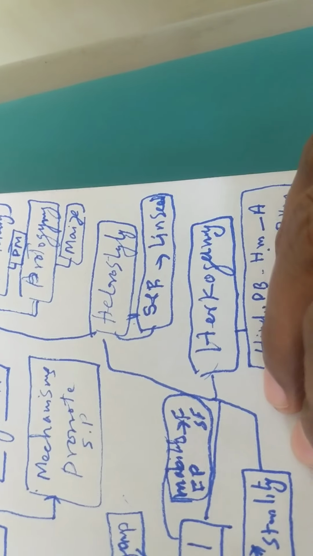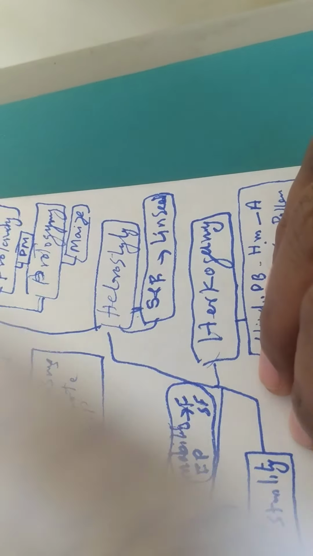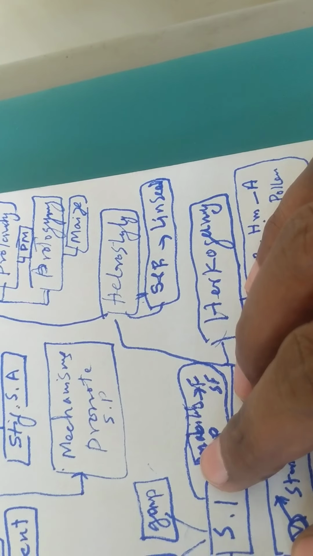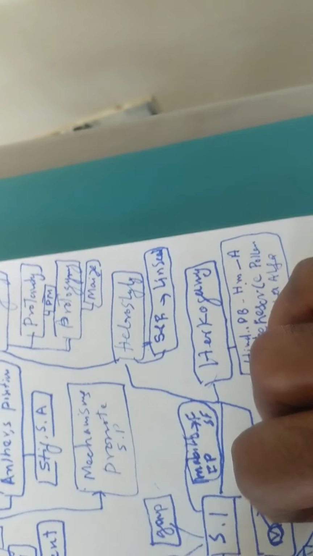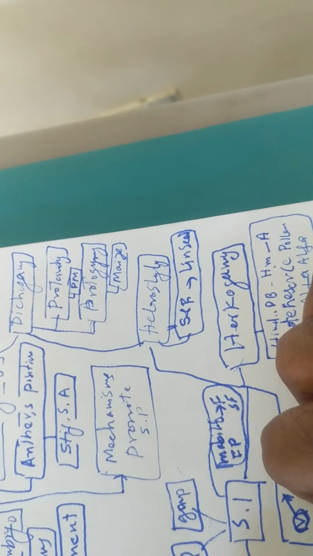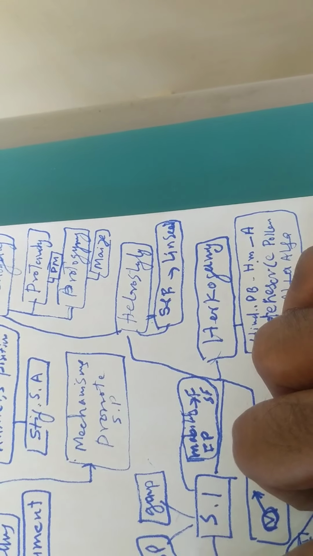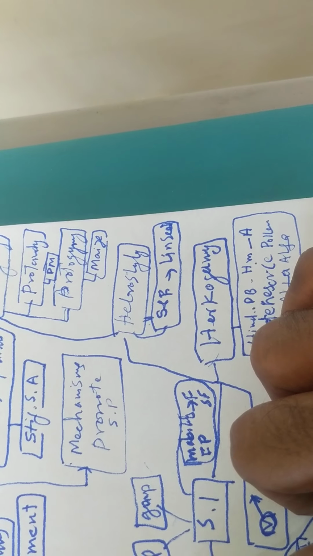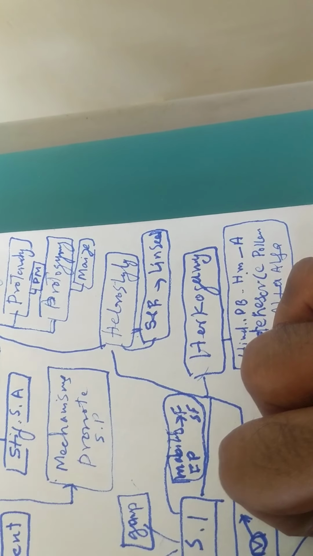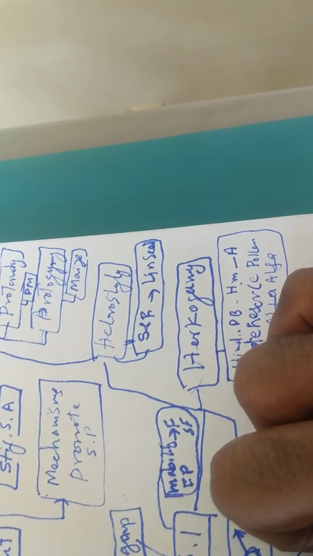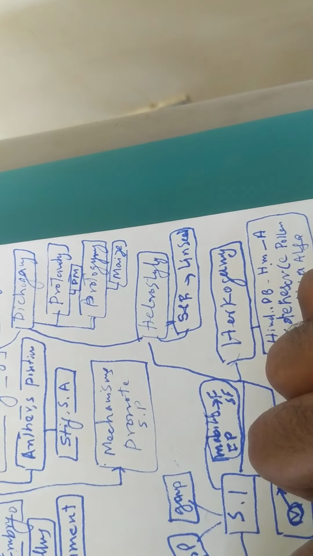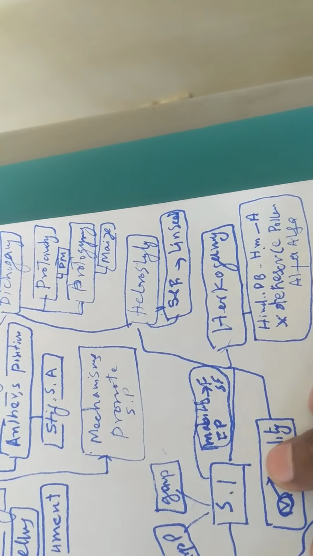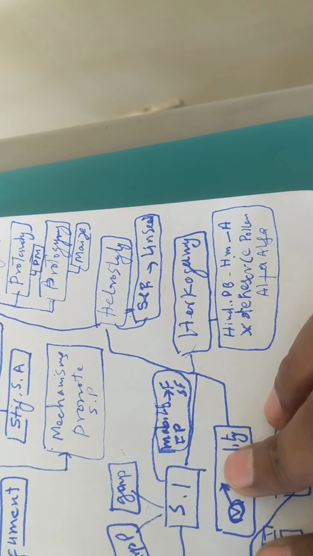Then next is heterostyly, when the style and filament are of different lengths, then they also promote cross-pollination. The example of heterostyly is linseed. Then next is herkogamy.